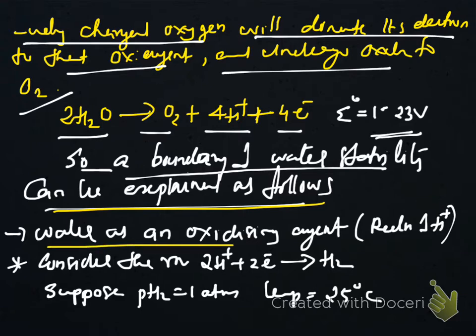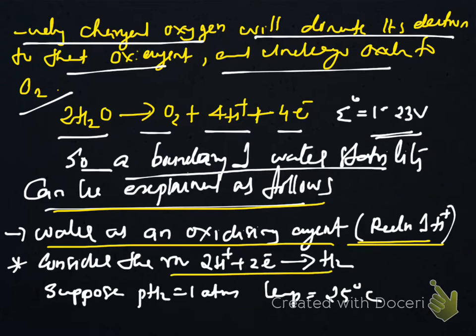When water acts as an oxidizing agent, reduction of H plus takes place to hydrogen as shown in this equation.